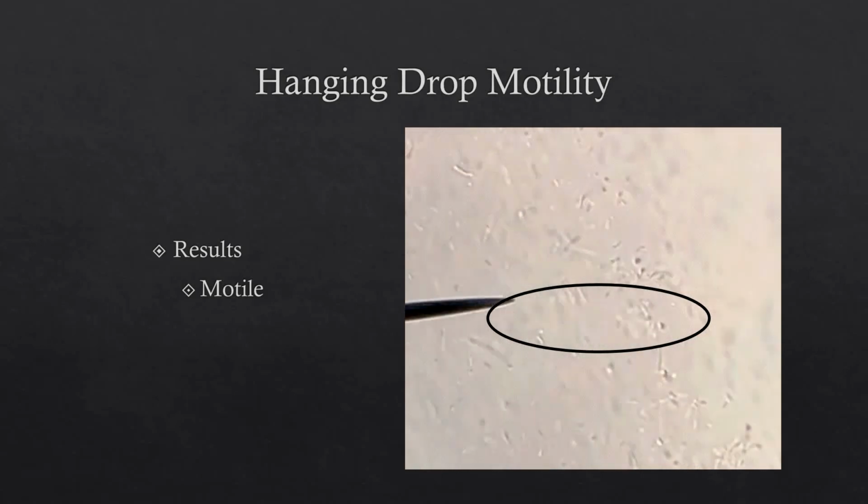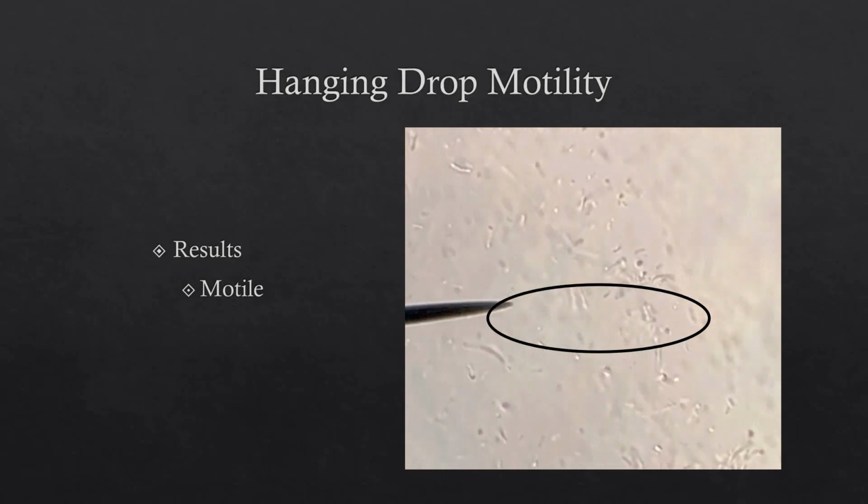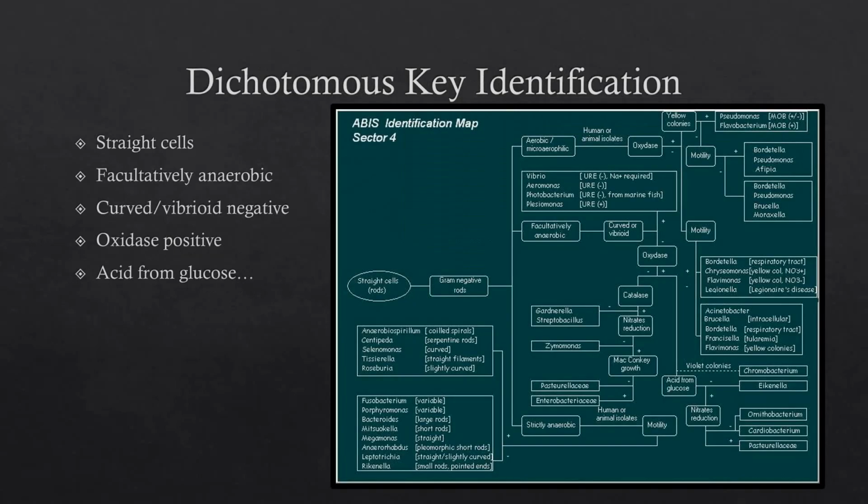Upon completion of these assays, I attempted to identify the phylum to which my bacteria most likely belonged by using this dichotomous key for Bacillus gram-negative rods found at ABIS online. I followed this dichotomous key in this pathway, moving from straight cells to gram-negative rods to facultatively anaerobic to curved or vibrioid negative to oxidase positive. At this point, I realized that I needed to complete a test for nitrate reduction and acid from glucose before being able to complete the dichotomous key.